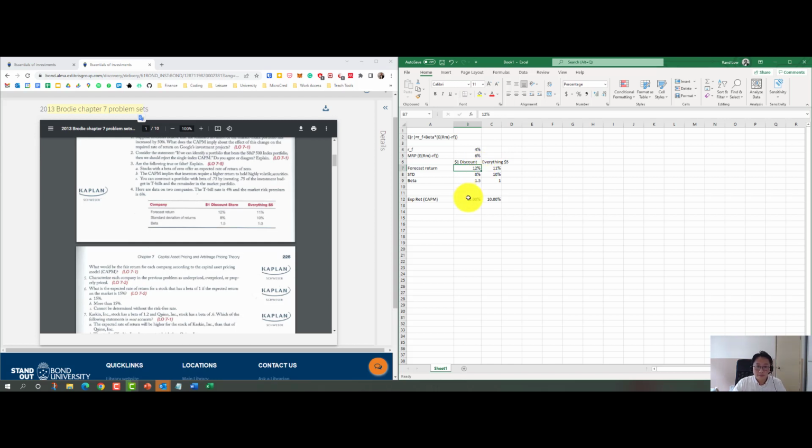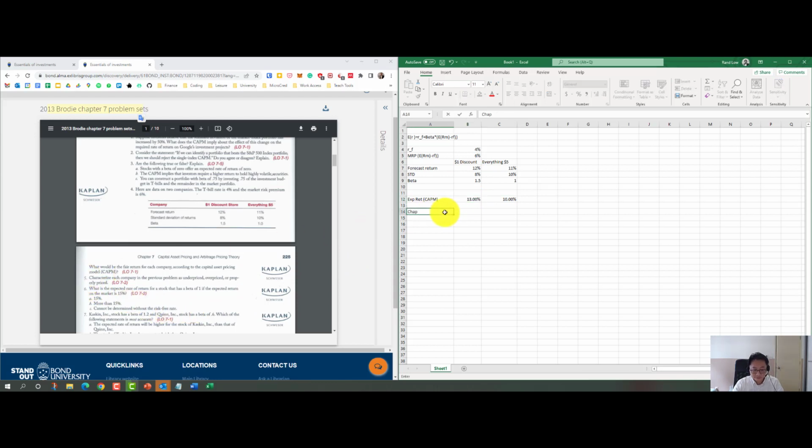That means the dollar discount store is actually going to be overpriced, and the everything $5 store is actually underpriced, because CAPM tells us the everything $5 store should be giving us 10%, but it's giving us 11%. The dollar discount store should be giving us 13%, but it's giving us 12%. So that actually tells us the answers for question 5.